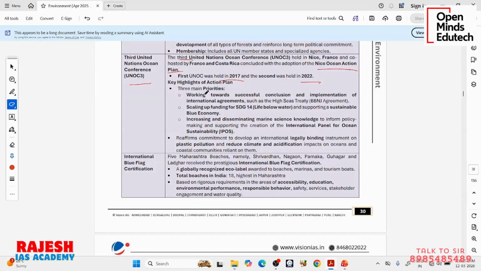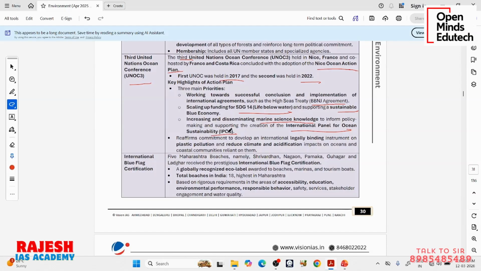The key highlights of this action plan are working towards successful conclusion and implementation of international agreements such as the High Seas Treaty. In our previous video, this is what we have seen. This BBNJ agreement was our previous topic. So now one of the themes of this ocean conference is to successfully implement it. Then SDG 14, life below water: to implement this particular SDG, to promote a sustainable blue economy, to promote marine science knowledge for policy making, etc. They are also supporting the creation of an International Panel on Ocean Sustainability. So basically it is all about sustainable usage of oceans.